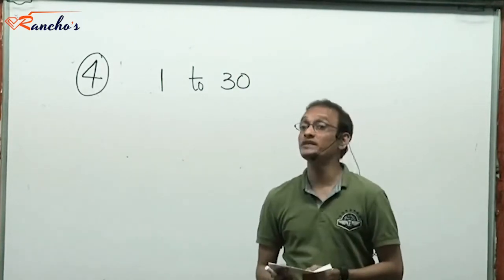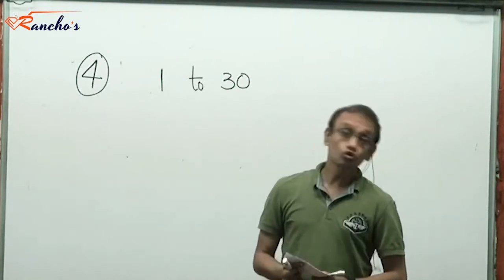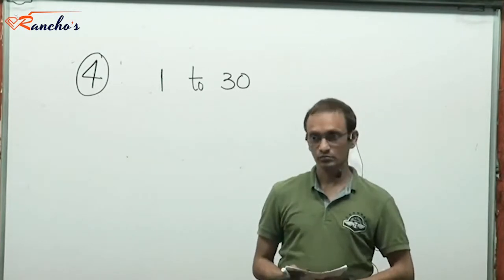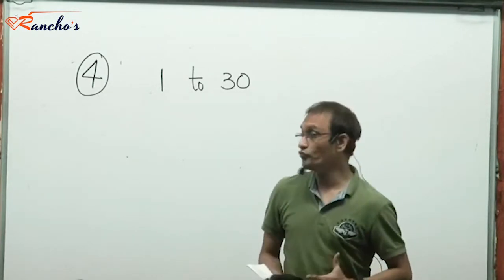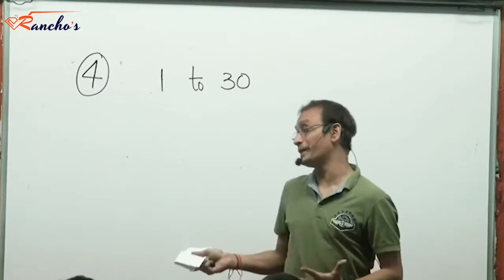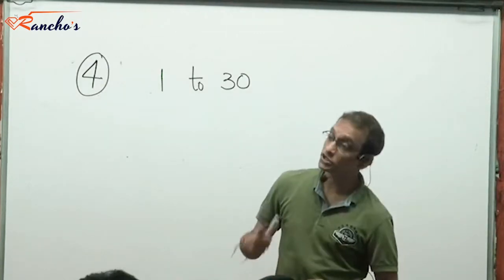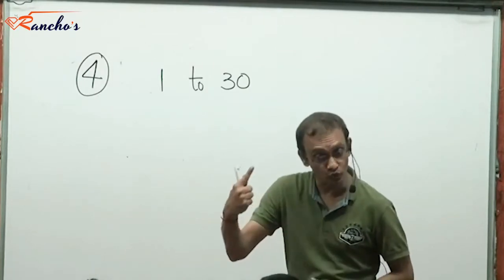And this selection should be such that no 4 consecutive numbers should be there in this selection. We don't want 4 consecutive numbers to be present in this selection of 4 numbers, right? The question is, in how many ways can I do so?